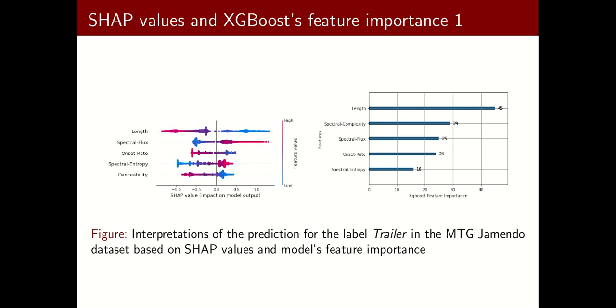We can say here that Shapley values provide more descriptive explanations, since we can see, for example, that when spectral flux has high values, it has a positive impact on predicting the label trailer. This example also is aligned with the common knowledge that a trailer has a voice in it, and spectral flux is a feature that is used mainly for detecting voice.